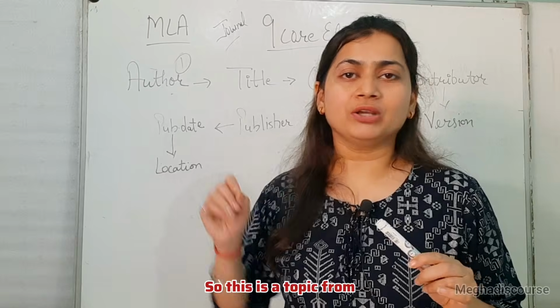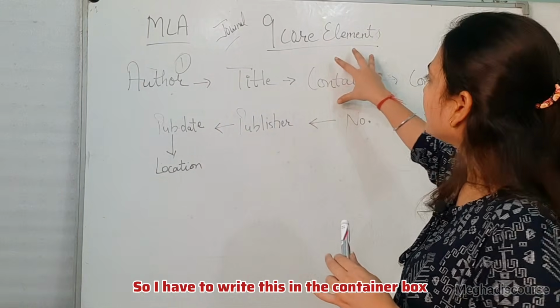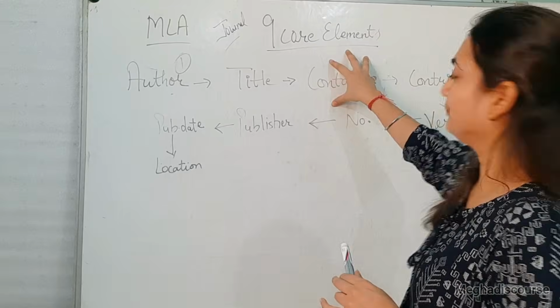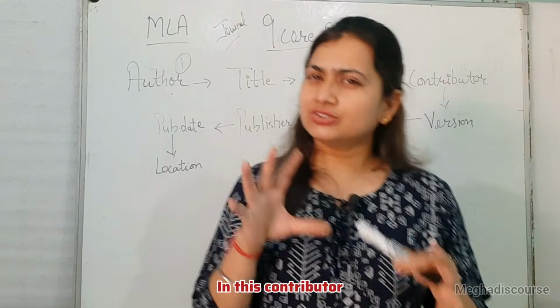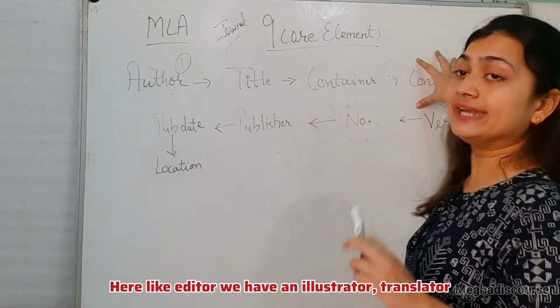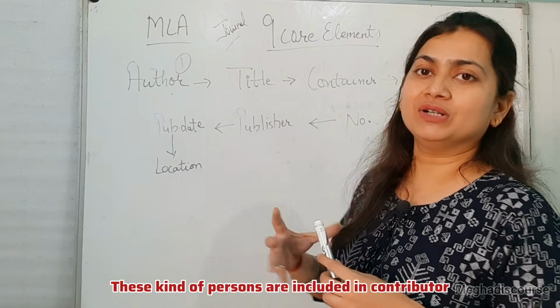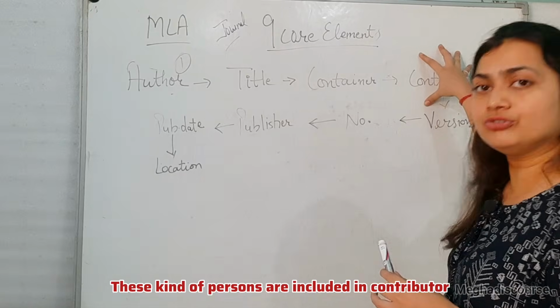So this is a topic from where I pick some material. So I have to write this in the container box. Now, contributor. In this contributor, we are not adding author. Here, like editor, we have an illustrator, translator. These kind of persons are included in contributor.